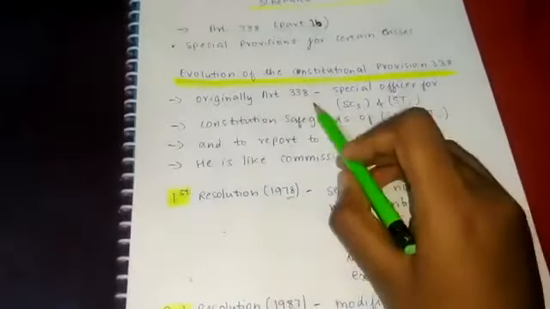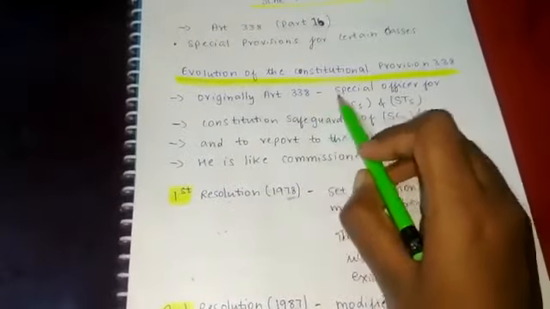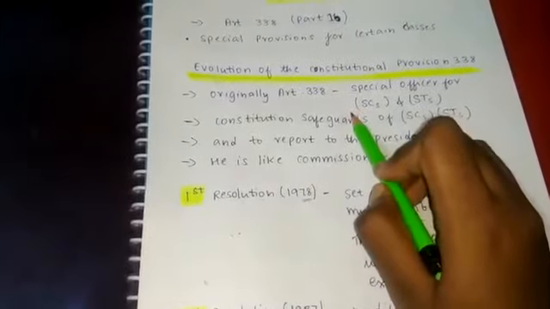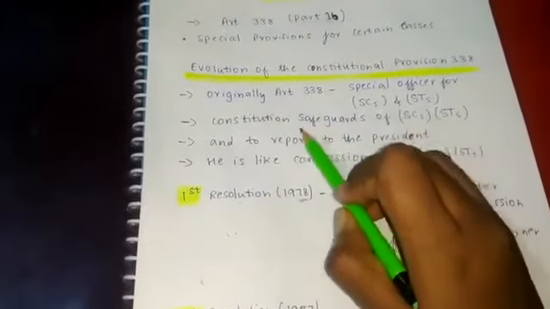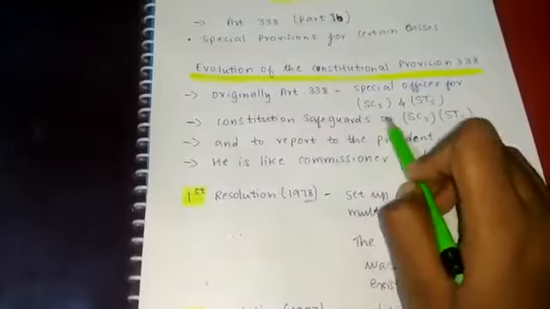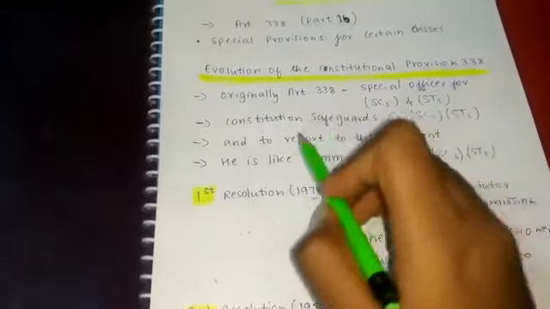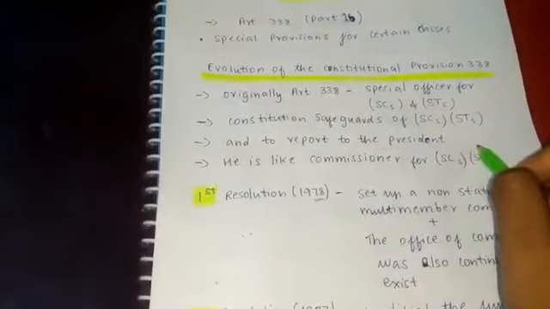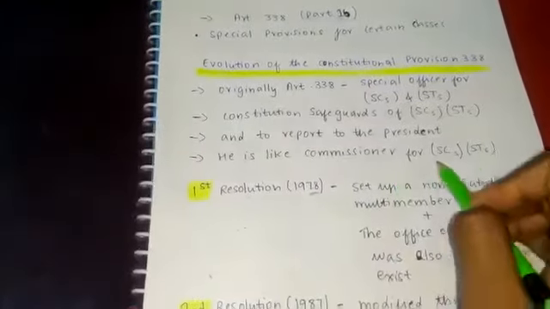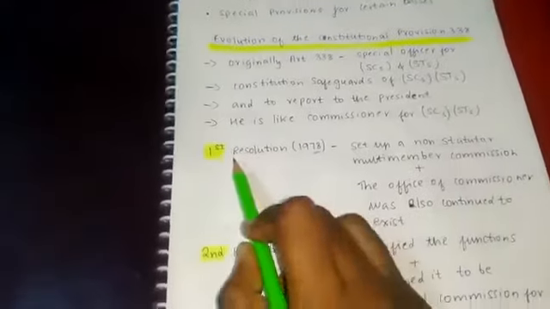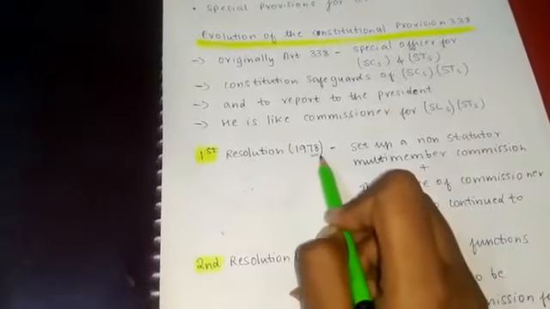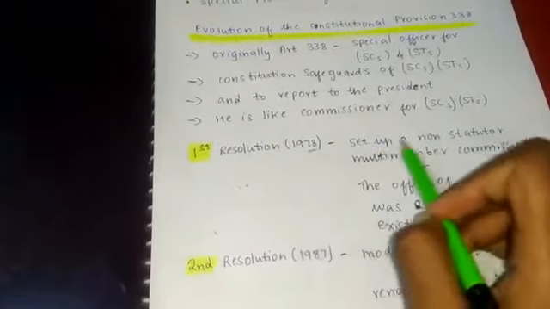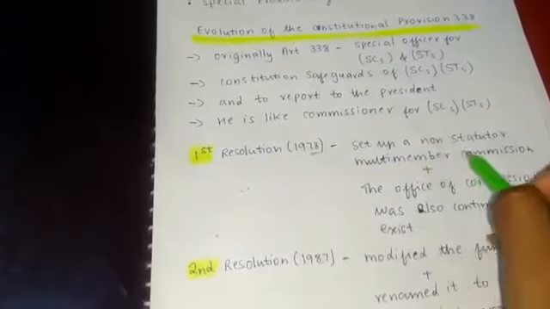Originally Article 338 provided for a special officer for SC and STs to investigate all matters and to see the conditions of the constitutional safeguards provided for them, and with respect to which this person should prepare a report and give it to the President of India. He is the Commissioner for SC and STs. By the first resolution, passed in 1978, along with this special officer, an additional setup was made, that is, a multi-member commission was formed.